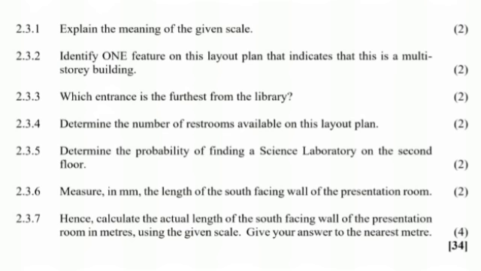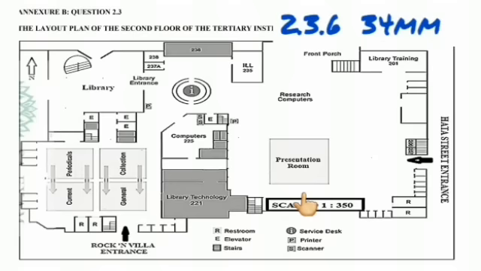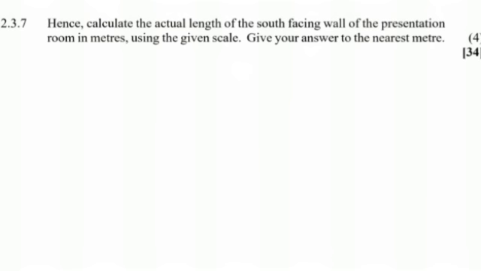And then in 3.3.6 it says measure in millimeters the length of the south facing wall of the presentation room. So this one would need you to be on paper so that you can take your ruler. So questions like this in your paper, make sure that you bring your ruler. So you're going to put your ruler on that wall and measure it with your ruler on the millimeter side, and it will give you 34 millimeters.